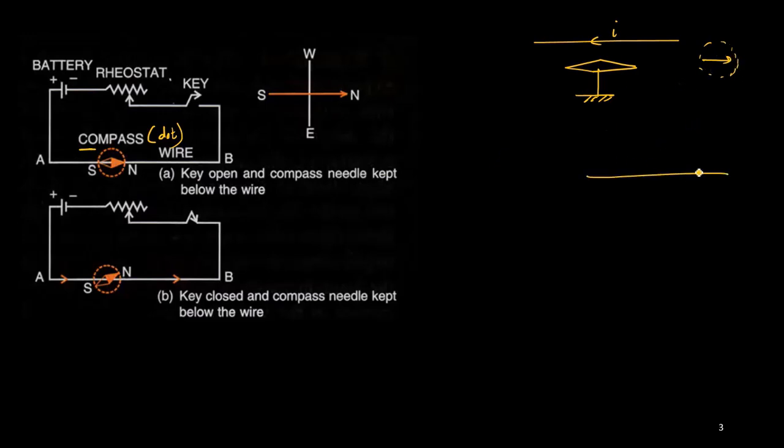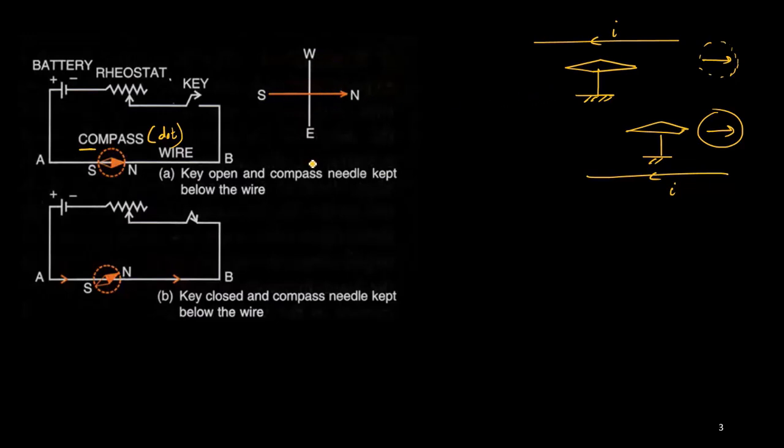If I place the compass on top of the wire, let us say current is flowing in this direction, and I put the compass above the wire, then you have to use a firm line for the compass and draw the arrowhead. So these are the two notations that we are going to use to represent where the compass is being placed. The compass may be placed below the wire or above the wire. Depending on that, the deflection will be different. And in order to measure the deflection,